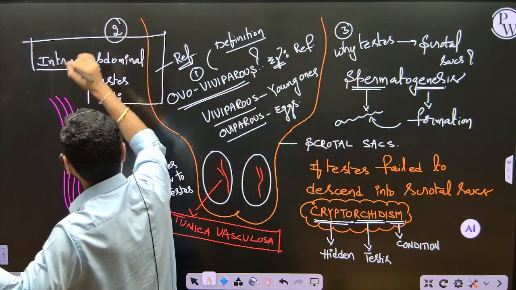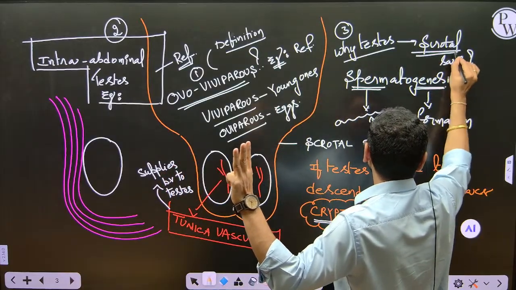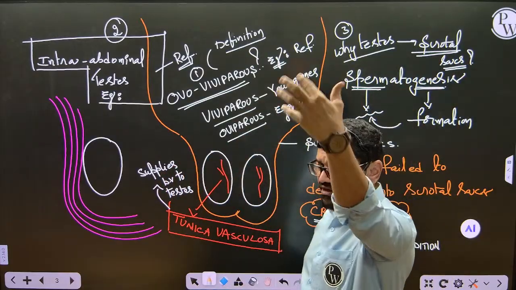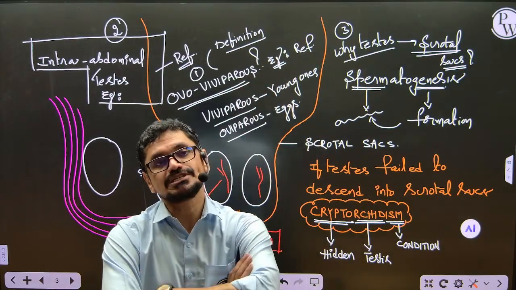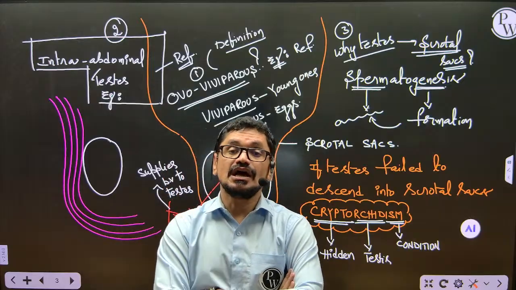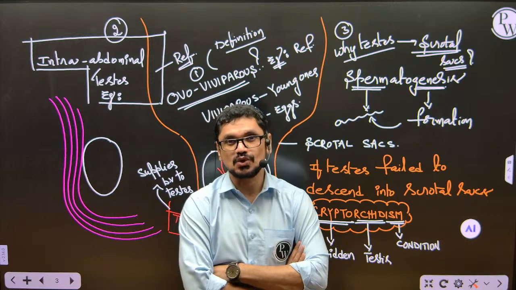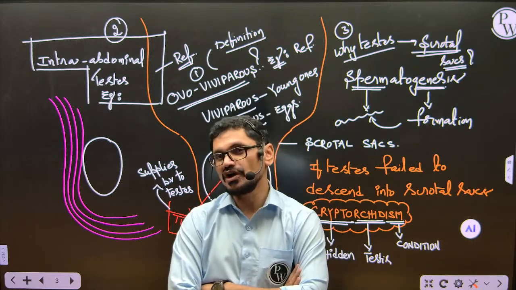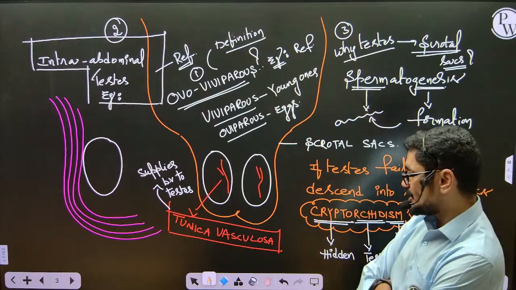Second question, intra-abdominal testis, I want examples. Third, why should the testis reach the scrotal sac? Why can't they be present inside the body for spermatogenesis to take place? Why is spermatogenesis very effective if the testis reaches the scrotal sac? I want to know all these three questions. Please refer to it. That's all from my side for today's session.